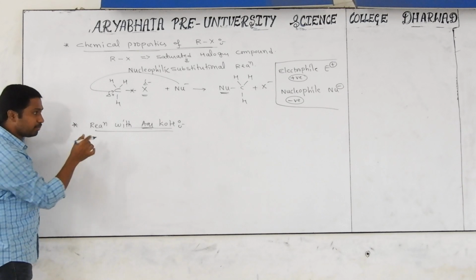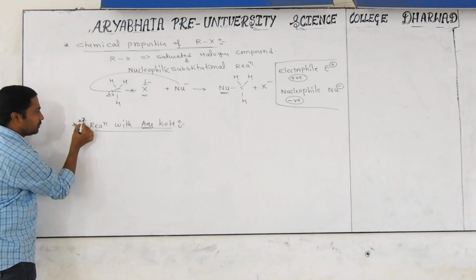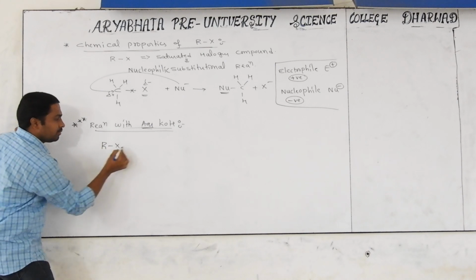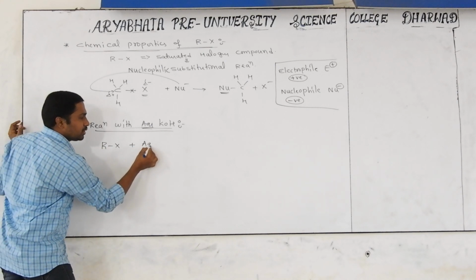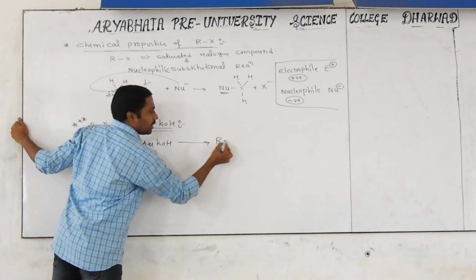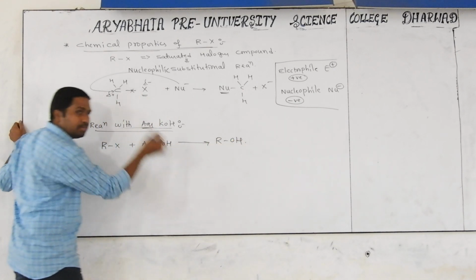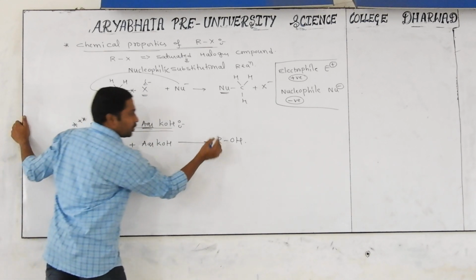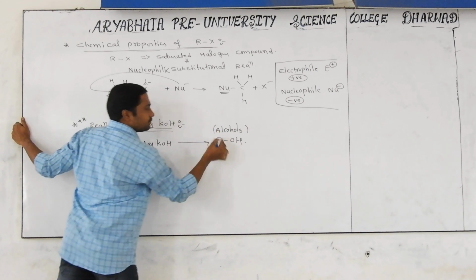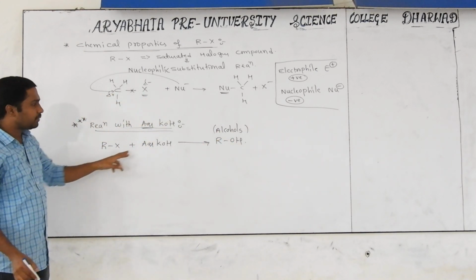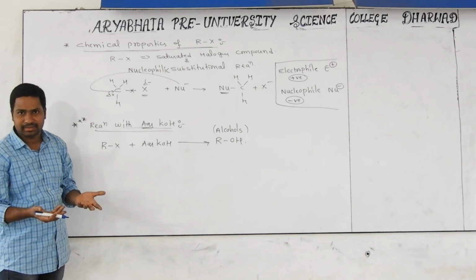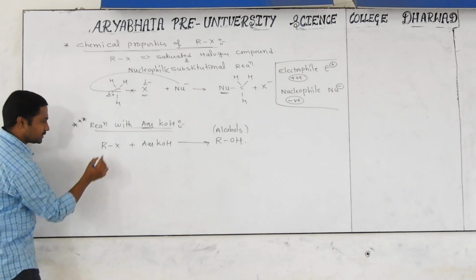Just you see carefully. Very important for competitive exams, this one. Alkyl halide will be involved in the reaction with aqueous KOH. We are getting ROH. What is the meaning of the OH functional group? The OH functional group is called alcohol. When alkyl halides are treated with aqueous KOH, we get the corresponding alcohol. How is it happening like this? I will give you one example.